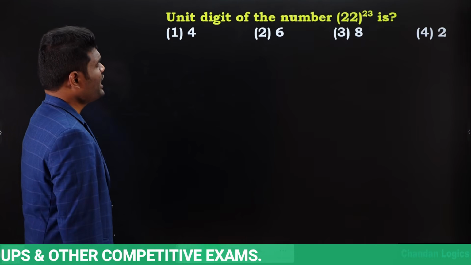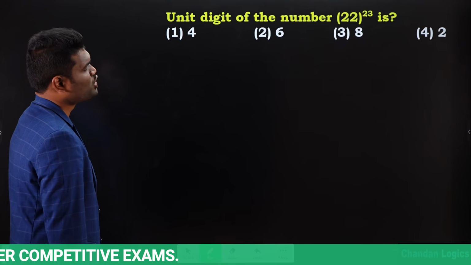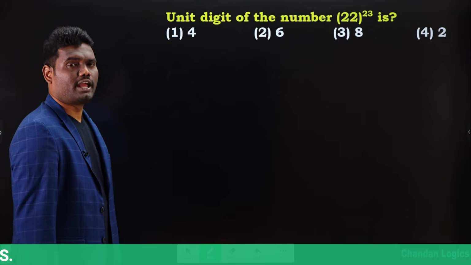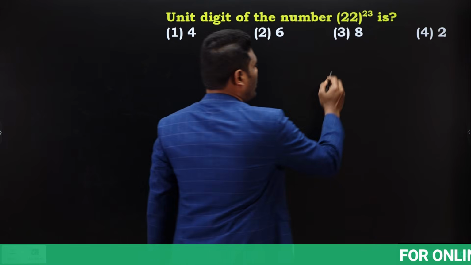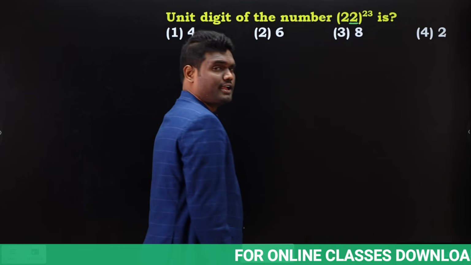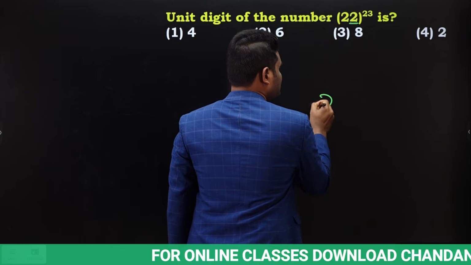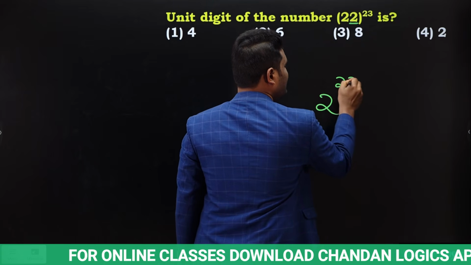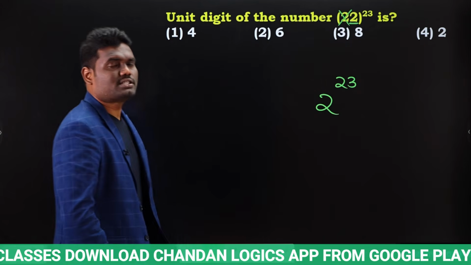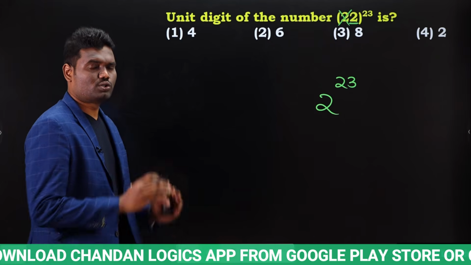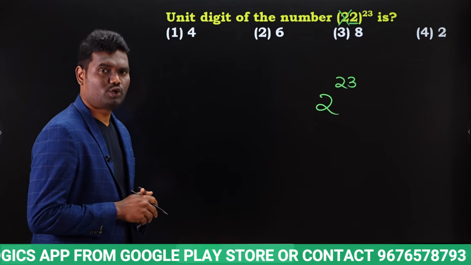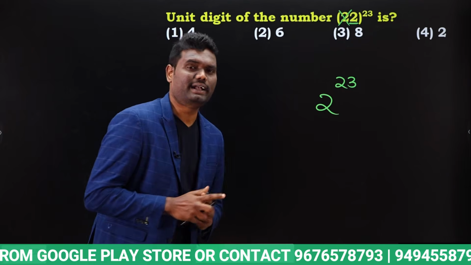Next, unit digit of the number 22 whole power 23 is. Now observe here carefully. Here if you observe, what is the value in units place? In units place we have 2. Okay, which means now simply this is 2 power 23. Okay, you need not bother about tens digit. You just need to find units place. So just concentrate on units place value. In units place we have 2. Okay, so 2 power 23.